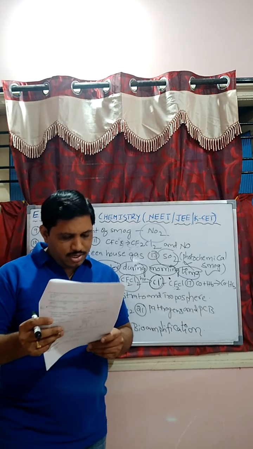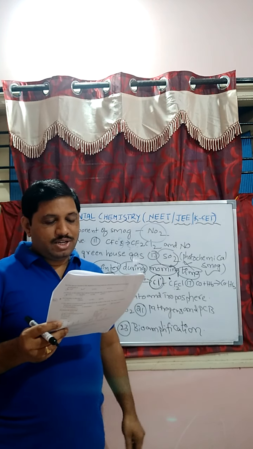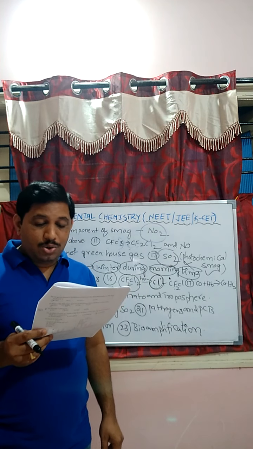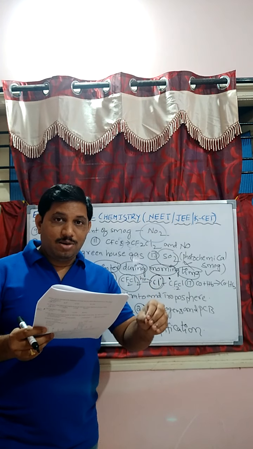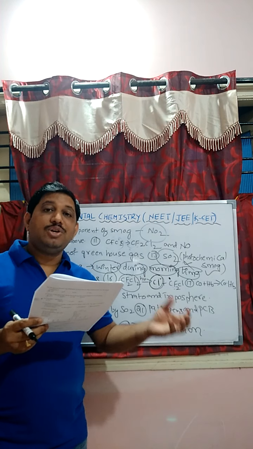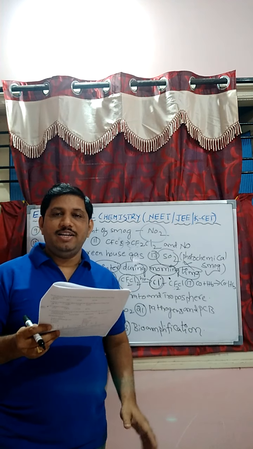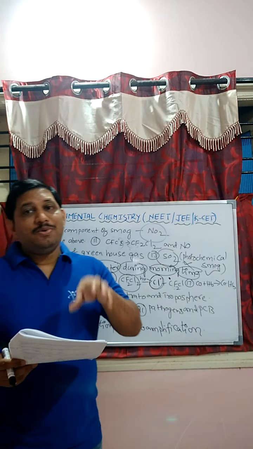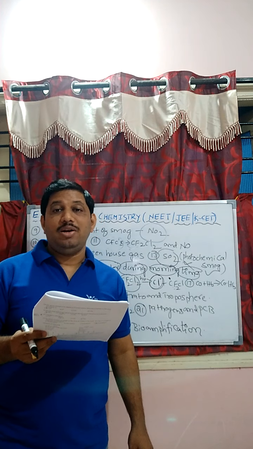Clear, students? Right. Next one, question number 18. The extent of conversion of oxyhemoglobin to carboxyhemoglobin depends upon the concentration of carbon monoxide in air. Correct. Time of exposure of the person to carbon monoxide. Correct. Amount of hemoglobin in blood. It is not correct.